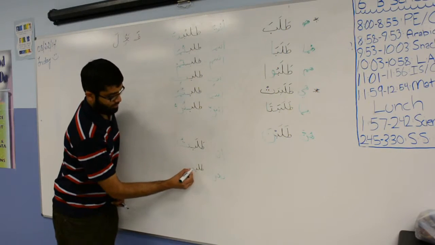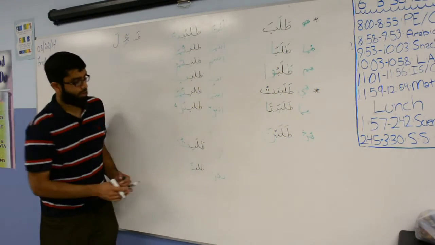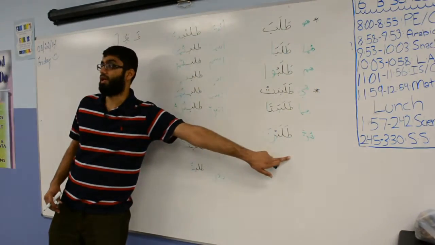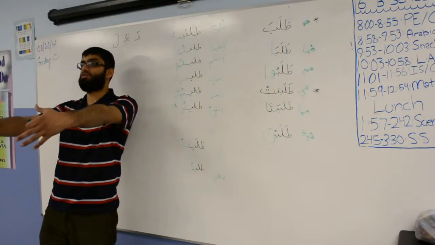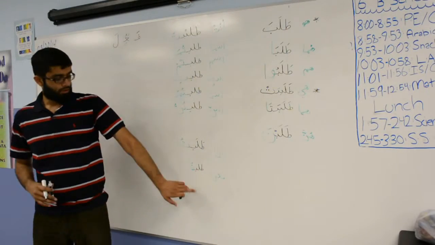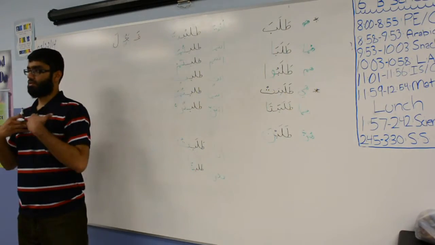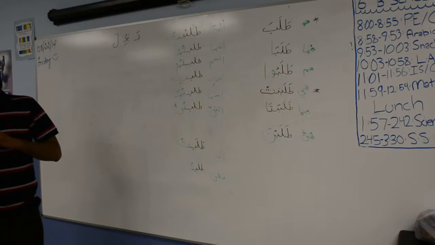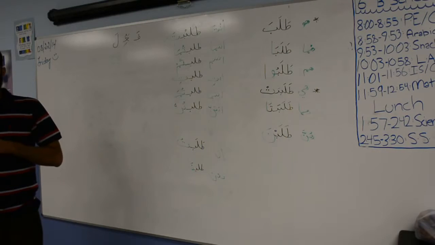And for nahnu, talabna. So this is a noon alif. Notice that this noon alif is not the same as this noon. This is talabna. This would be a group of females you're talking about them. Noon alif is we. Talabna. Okay. We should all know this, right?